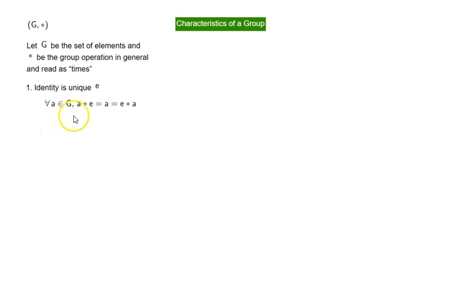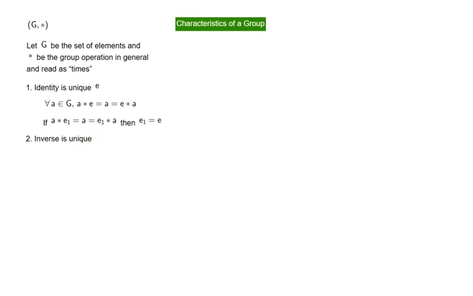So for all A in G, A times E is equal to A is equal to E times A. Since it is unique, it means if A times E1 is equal to A is equal to E1 times A, then E1 is equal to E. Inverse is unique.